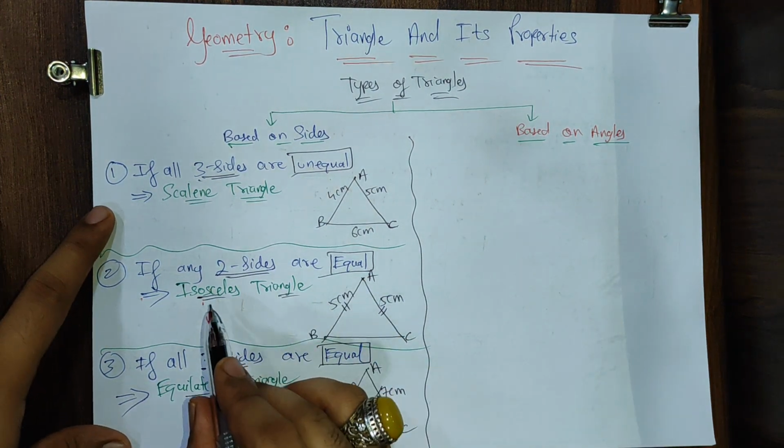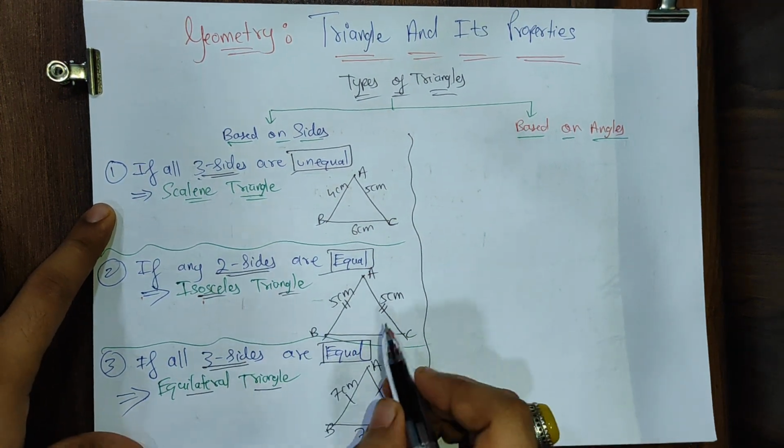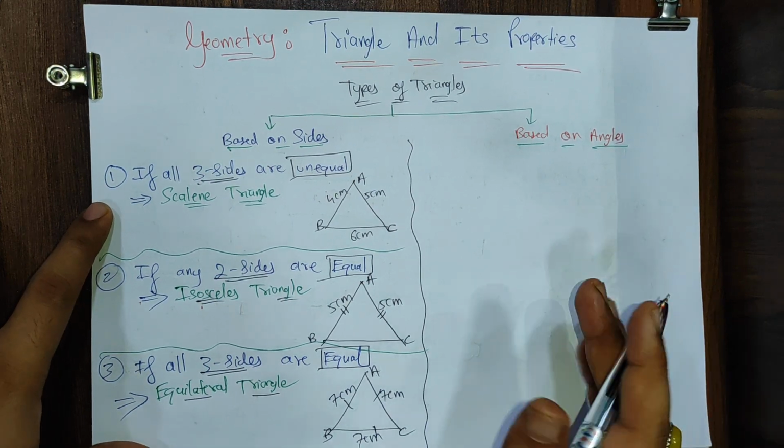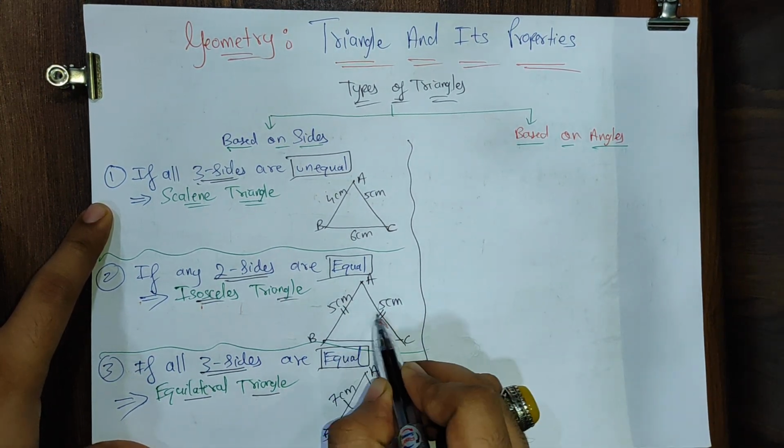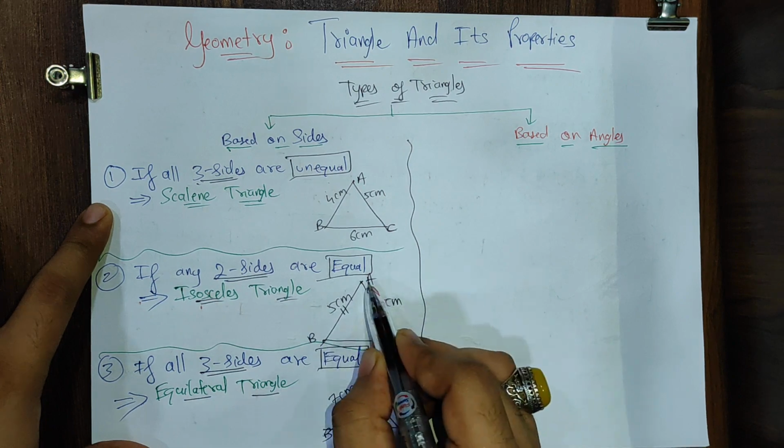Now just for your knowledge, students, I'll add one more point over here. In an isosceles triangle, the angles which are opposite to equal sides are also equal. These two sides are equal. In our example, in triangle ABC, AB is equal to AC.